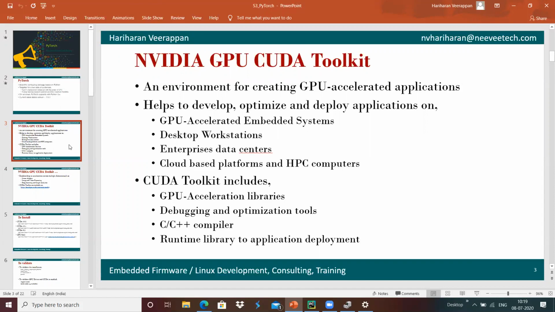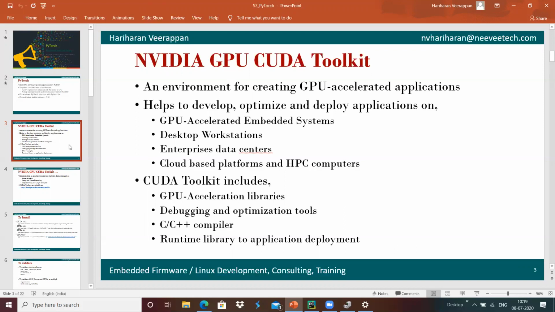In the embedded system environment we can deploy, and we can deploy on the desktop workstation, on the data centers, and sometimes on clusters or cloud-based platforms like Amazon Web Services with the NVIDIA GPU enabled. We can deploy our application anywhere over there.